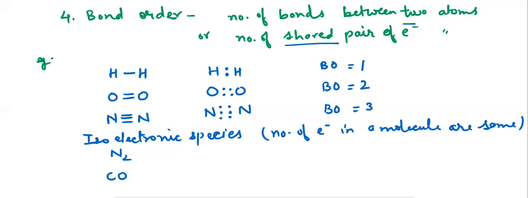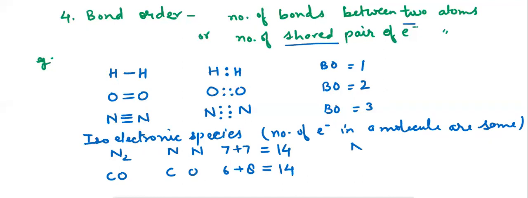Because here two nitrogen atoms, both nitrogen atoms have 7 electrons, so total number of electrons here is 14. Similarly, in case of carbon and oxygen, carbon has 6 electrons, oxygen has 8 electrons. Total number of electrons are here also 14. So as I said, in case of isoelectronic species, bond order is same. We know bond order of nitrogen molecule is 3. Similarly, bond order of carbon monoxide molecule is also 3.